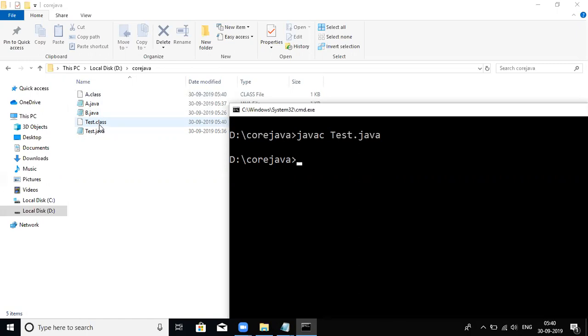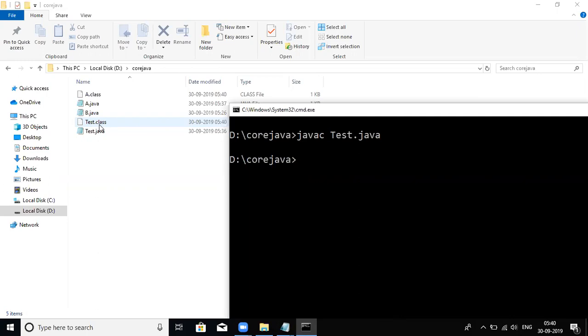Do you need to compile individually again and again? No, it's not required. For your understanding I did that, but going forward we need not do that.